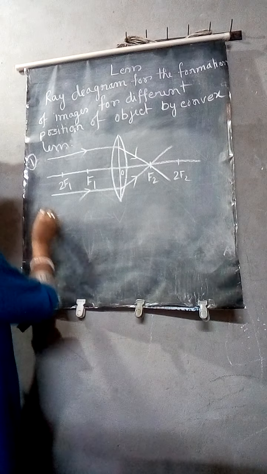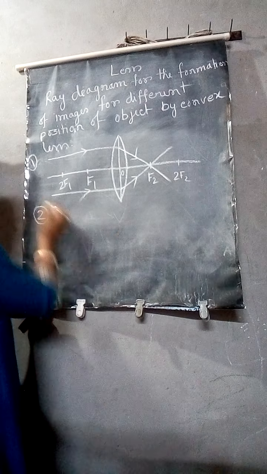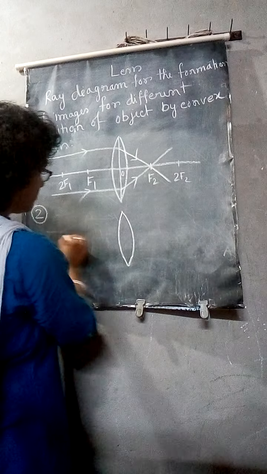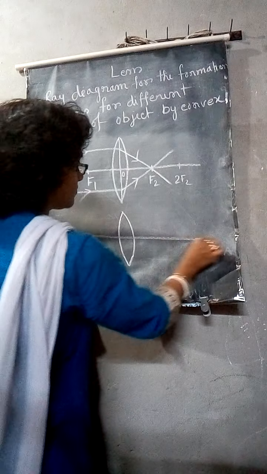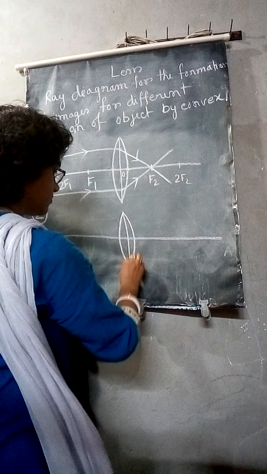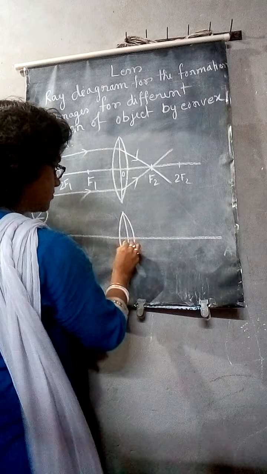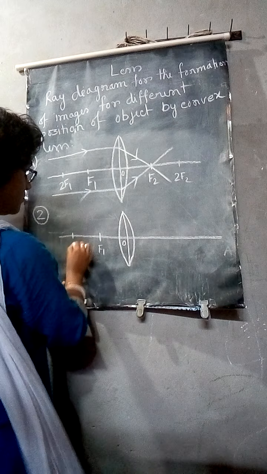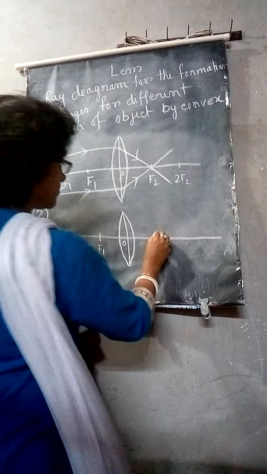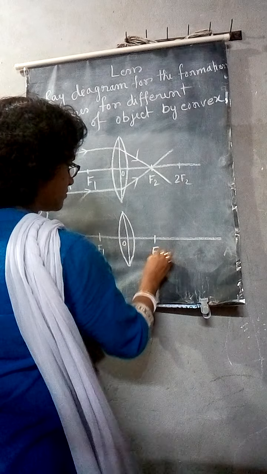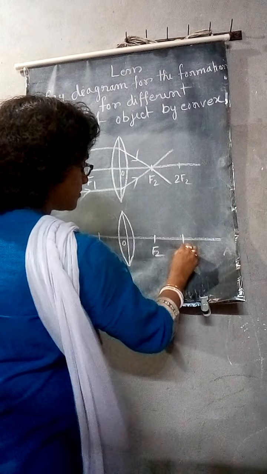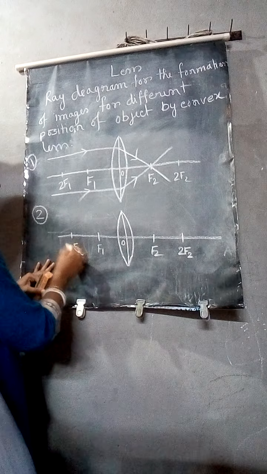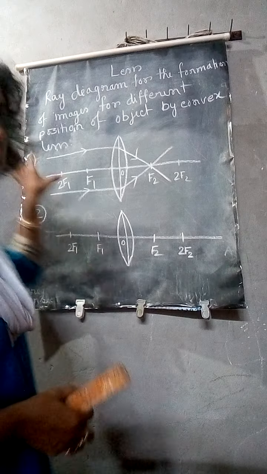Second case is there. In the first case, the object was at infinite distance.